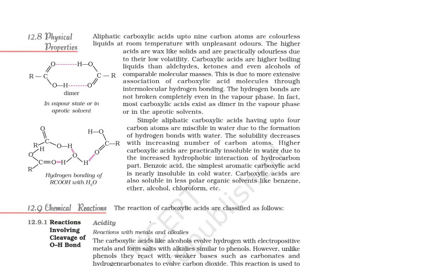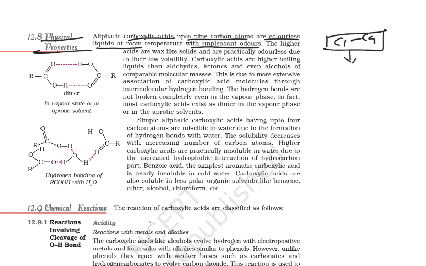So today we are going to discuss the physical properties and chemical properties of carboxylic acid. The first thing, the physical property: aliphatic carboxylic acids up to 9 carbon atoms are colorless liquids at room temperature with an unpleasant odor. Okay, so C1 to C9, that is your colorless liquid. The higher acids are wax-like solids, practically odorless due to low volatility.